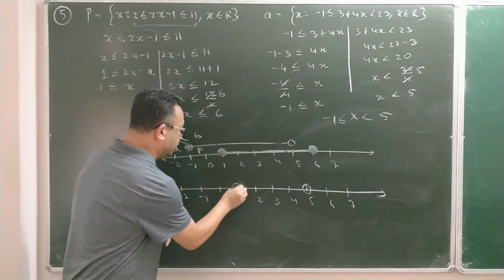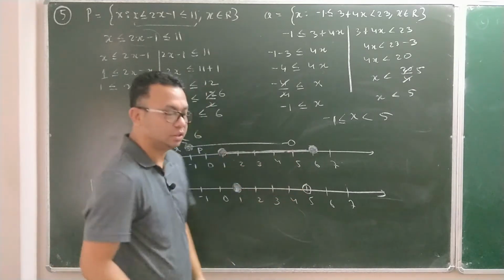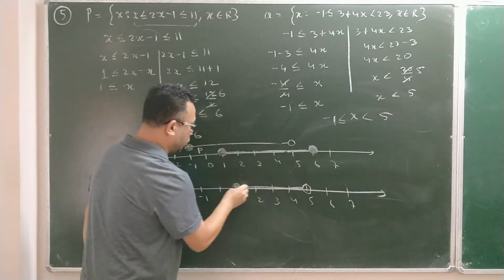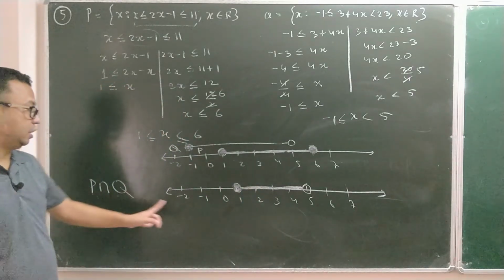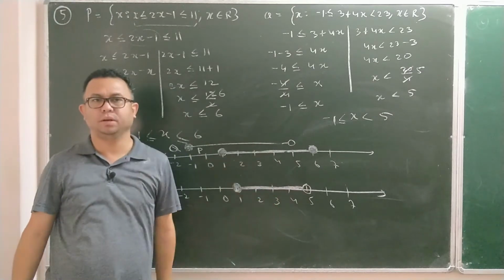At 1 I am going to shade it because, as you can see, it is shaded here. At 5 I am not going to shade because it is not shaded there. So for the second part of the question, where it says find P intersection Q, common to both P and Q is this. This is how you make a number line.